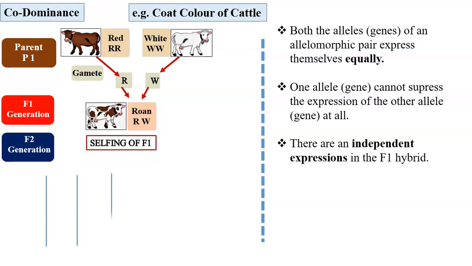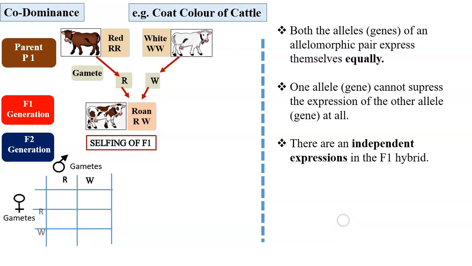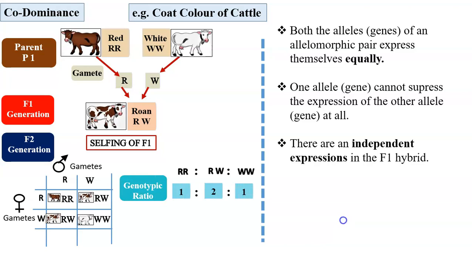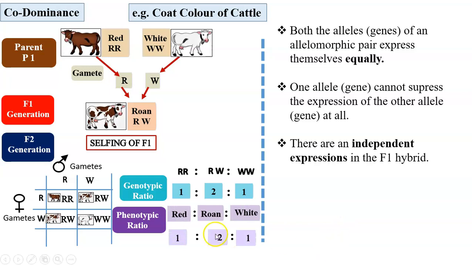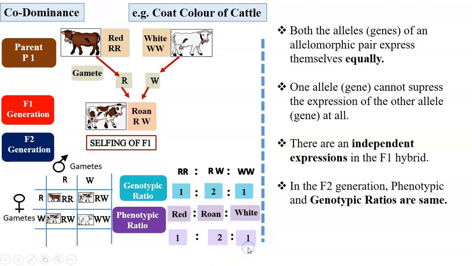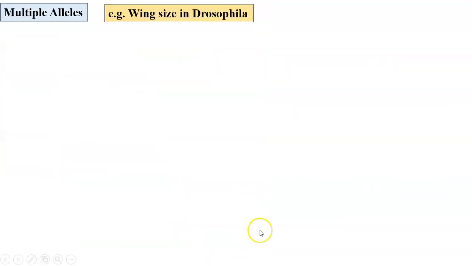And when selfing of the F1 is done, again we get the original parental combinations and the new F1 combination in the F2 progeny. Red, roan and white coat colors are observed in the ratio 1:2:1. So in the F2 generation, phenotypic and genotypic ratios are the same.